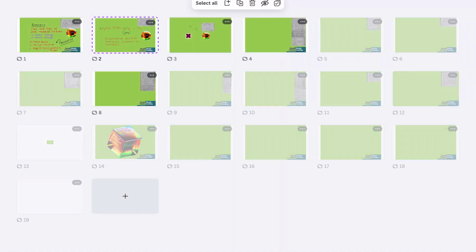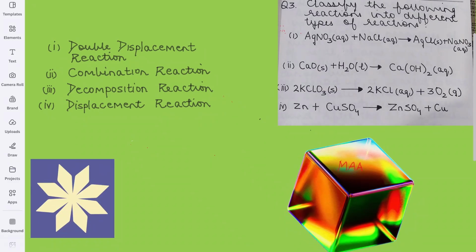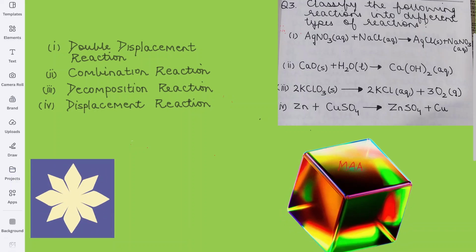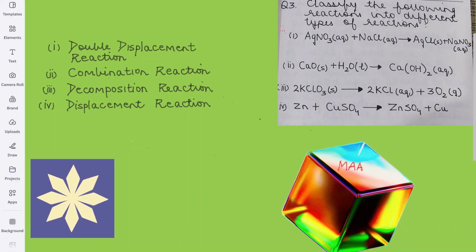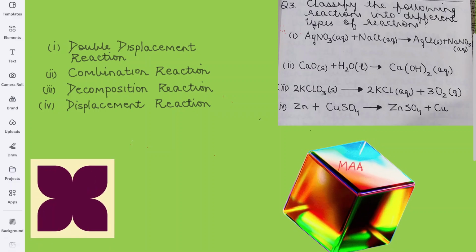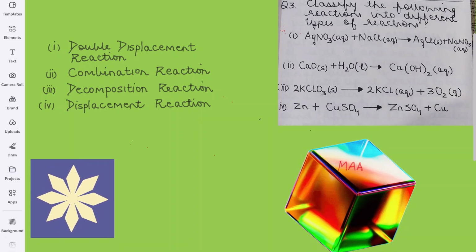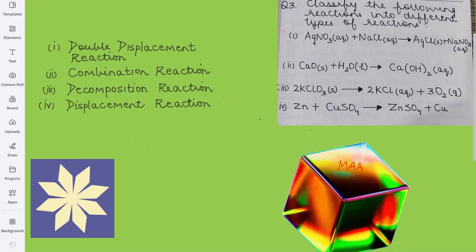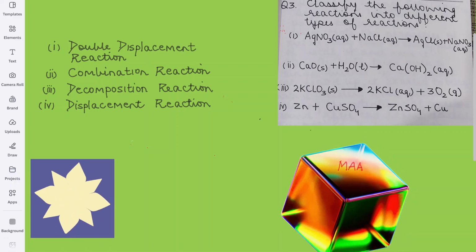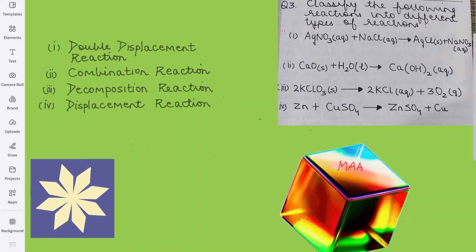Now the next, third question says, classify the following reactions into different types of reactions. There are 4 reactions given on the board in the question. You need to write the type of reaction involved. The first one is AgNO3 plus NaCl gives you AgCl plus NaNO3. So over here two compounds are there and the exchange of ions will take place. When the exchange of ions takes place, it is a double displacement reaction.